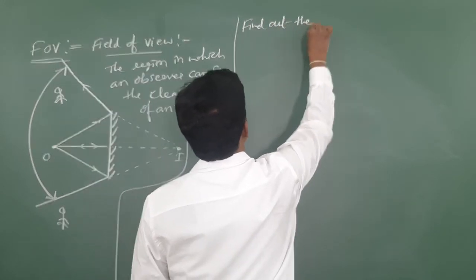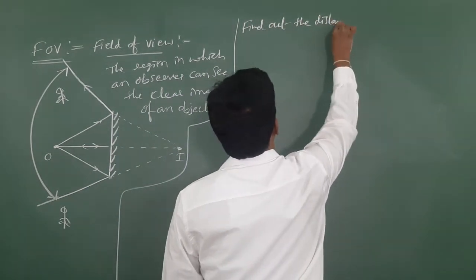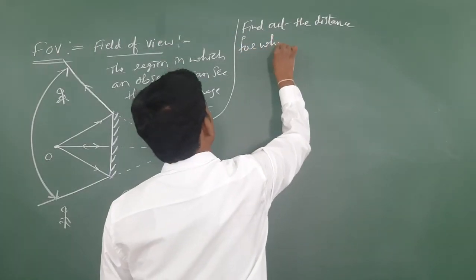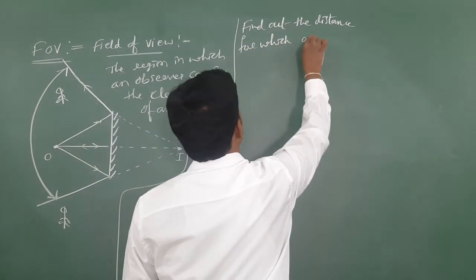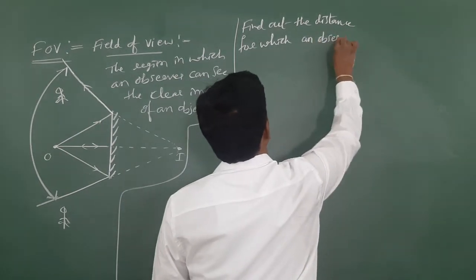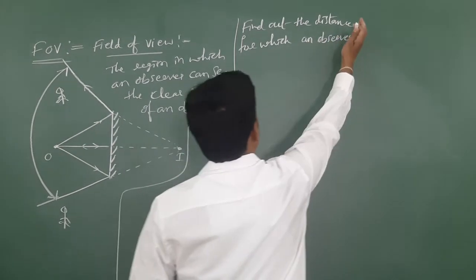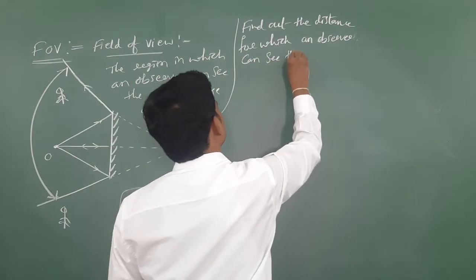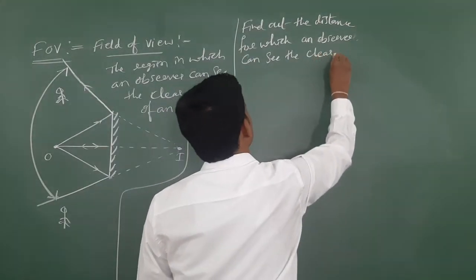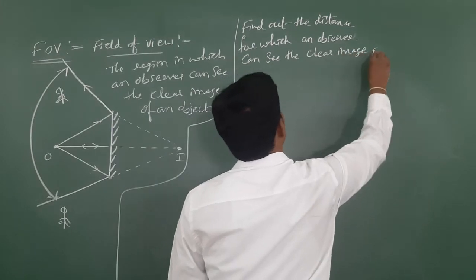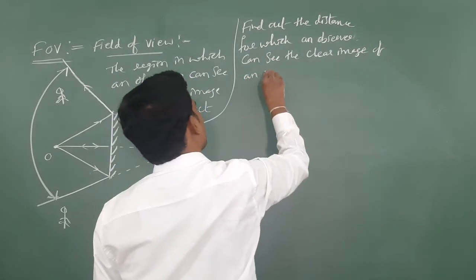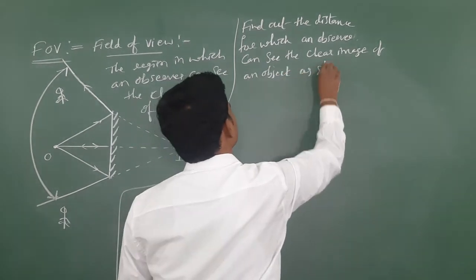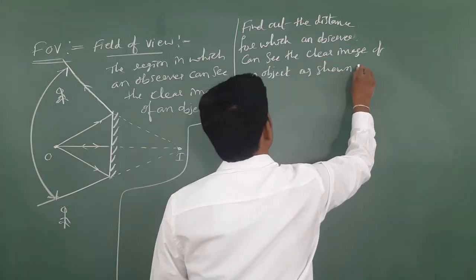Find out the distance for which an observer can see the clear image of an object as shown in the figure.